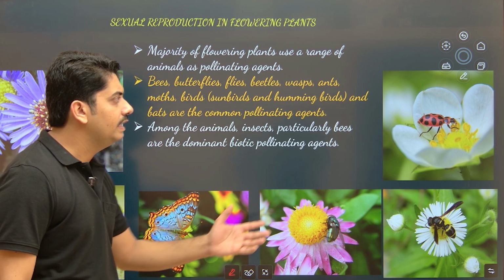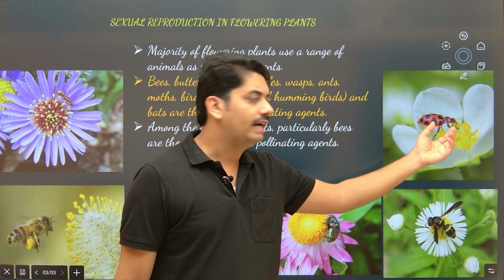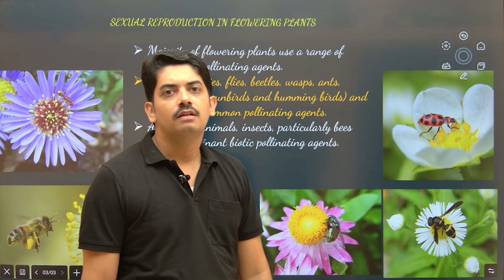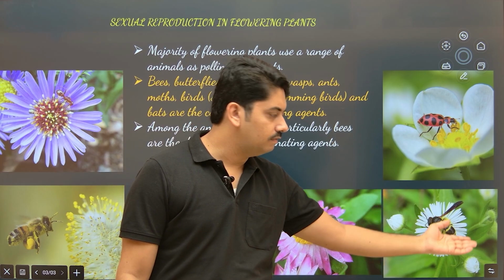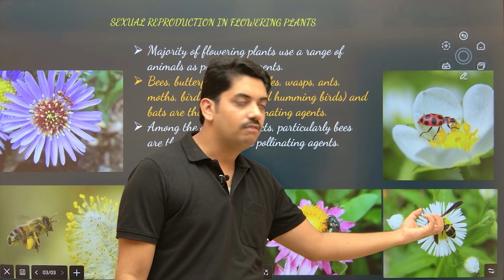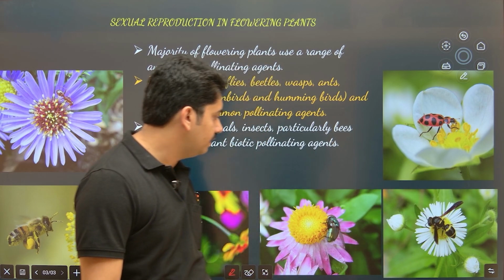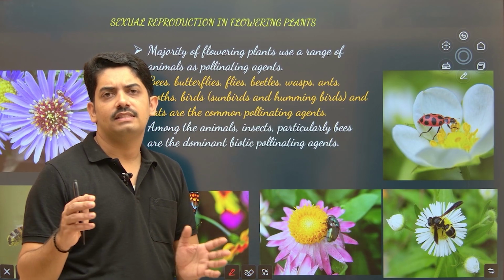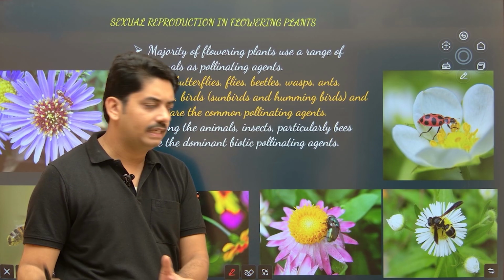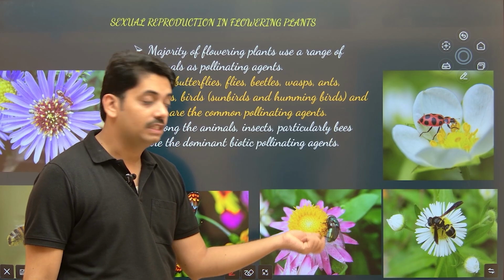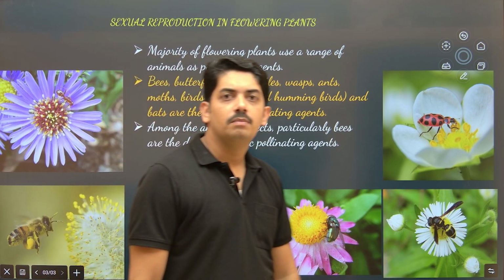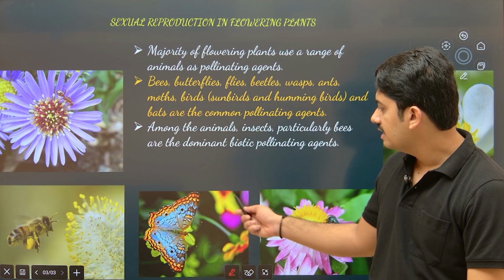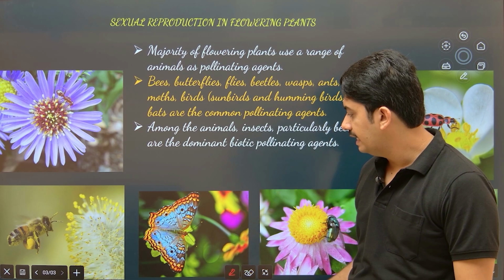Just observe here, I included a slide where one beetle is pollinating the flower. Here is one more picture where a wasp is pollinating the flower. Here is a fly. Wherever there is dirty or fecal material, you observe these flies. These flies also sometimes undertake pollination. Here you can see a beautiful butterfly pollinating.